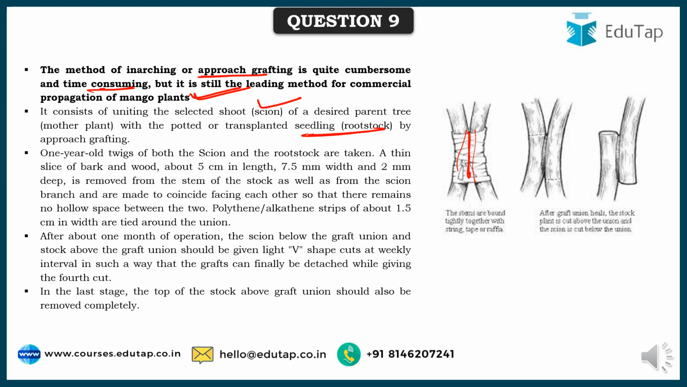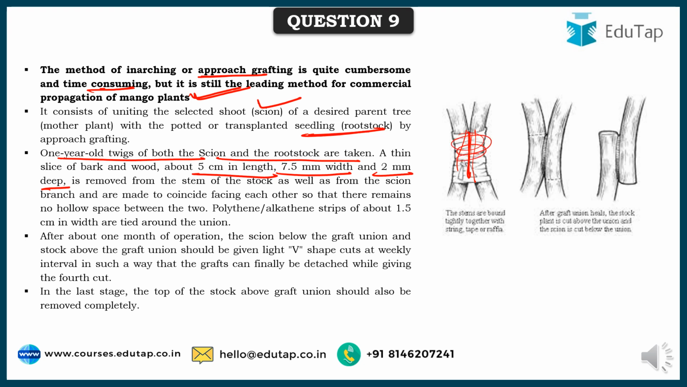As you can see here, 1 year old twigs of both the scion and the rootstock are taken. Then a thin slice of the bark is removed. How much? 5 centimeters in length, 7.5 mm in width, and 2 mm deep, not too deep. And then the two cuts are kept close together, approached.